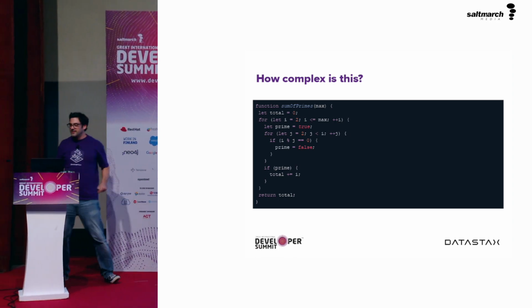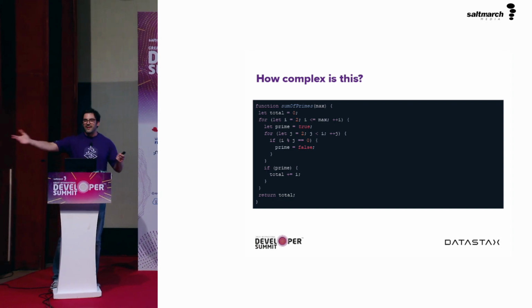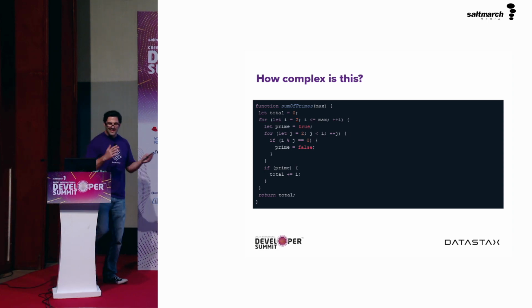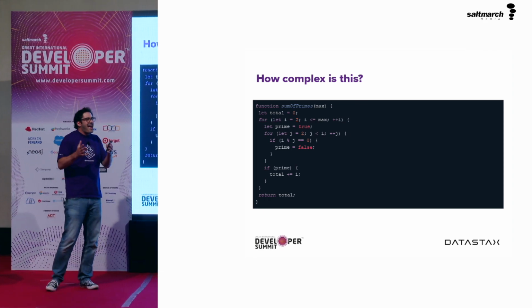It's not very readable. This is a JavaScript function that sums up prime numbers underneath a number that you give it. And so it has a couple of loops. It loops through the numbers. It loops through making sure that the next number underneath it is a prime number. And if it is, we add it to the total. We get a sum of that. And we get two nested loops, two conditionals. But how complex is it?